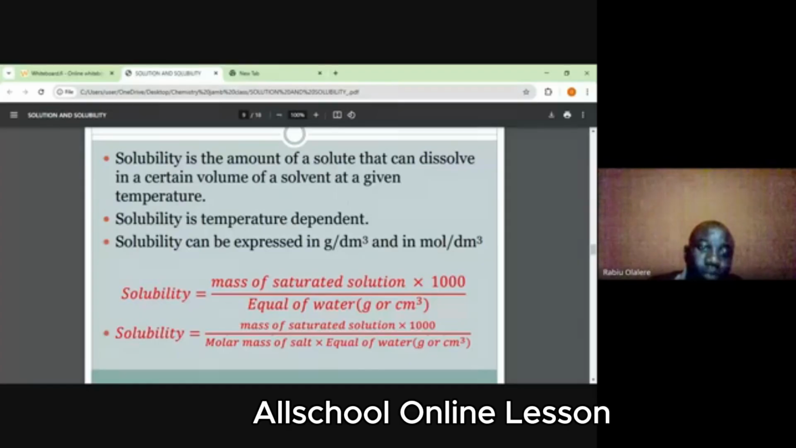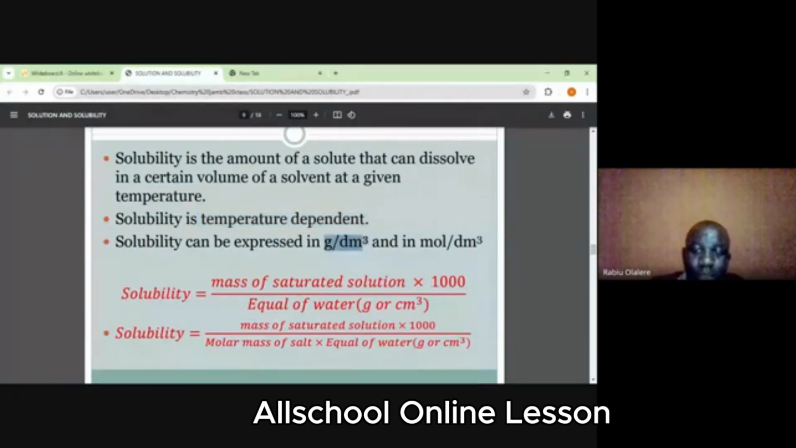So solubility is temperature dependent. The solubility of a substance in a solvent is temperature dependent. A substance that is insoluble at a given temperature, if the temperature is increased, can become soluble. So I told us that we can calculate solubility in two ways.